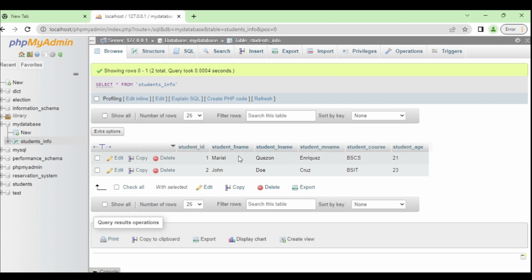Update field. To update a specific field of a row, simply double-click the value and update the existing value. Press the Enter key to successfully edit the value.